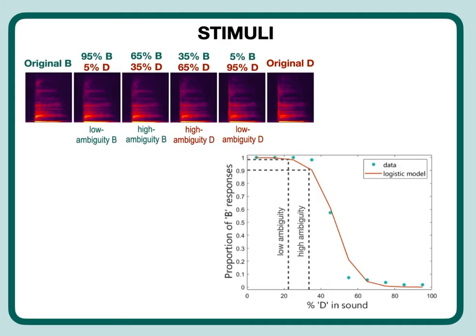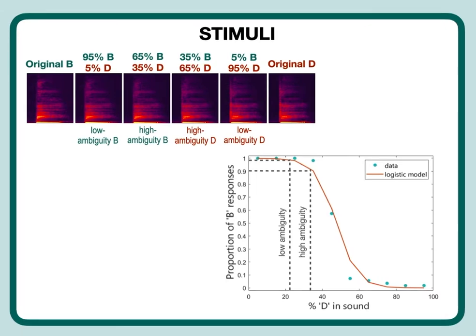We created continua varying between two capital letter sounds, such as B and D, and between a capital letter sound and a word sound, like B and we. We made 10 sounds at different points along each continuum by blending together the natural speech sounds in varying proportions. We pre-tested these stimuli in a 2 alternative forced choice identification task, and selected low ambiguity items with 99% probability of being identified as one endpoint of the continuum, and high ambiguity items with a lower identification probability.